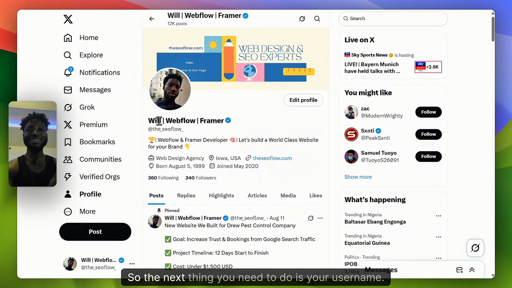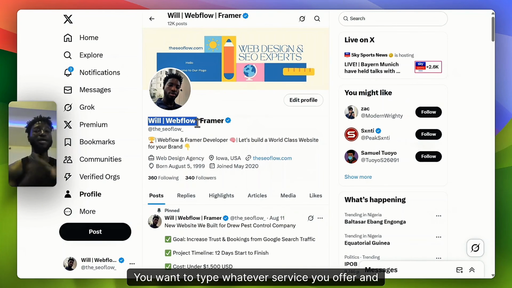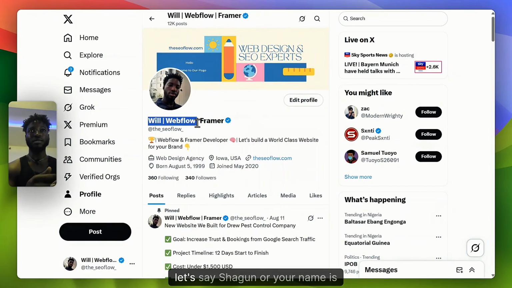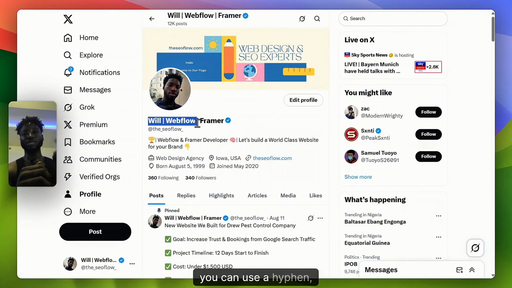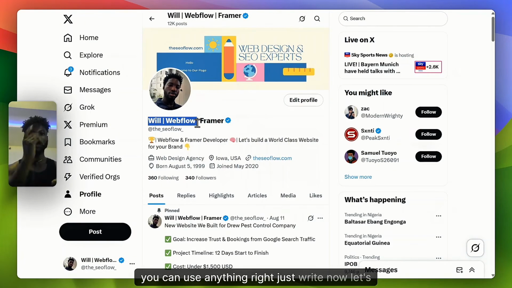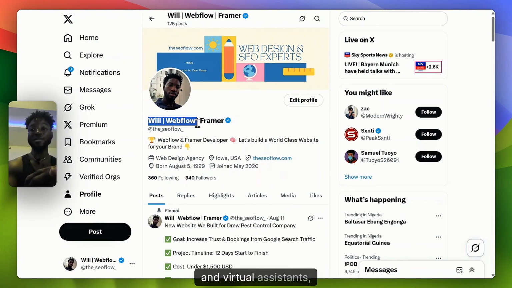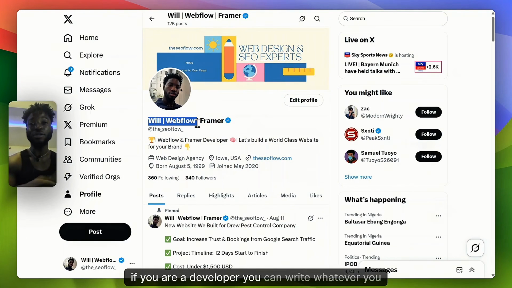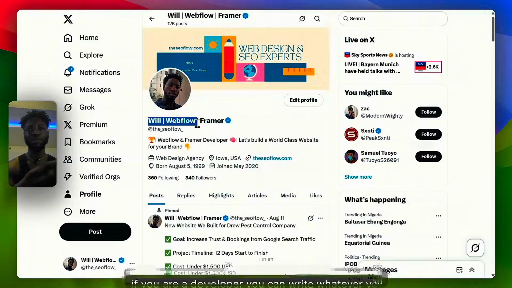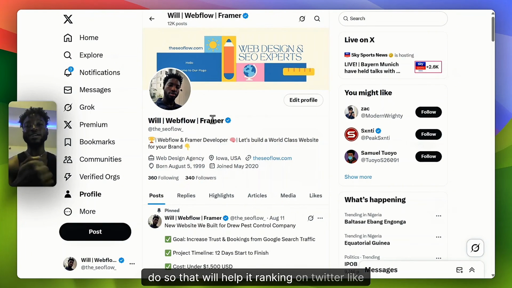The next thing you need to do is your username. You want to type whatever service you offer and your name. So if your name is, let's say, Shegun or Naomi, you can use a hyphen or a divider, anything. Let's say a virtual assistant, you can write Naomi virtual assistant. If you're a developer, you can write Naomi developer, whatever you do. That will help in ranking on Twitter.